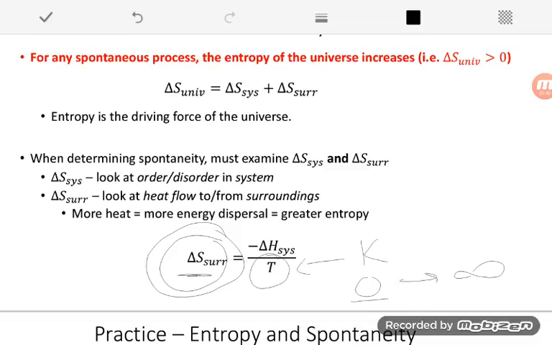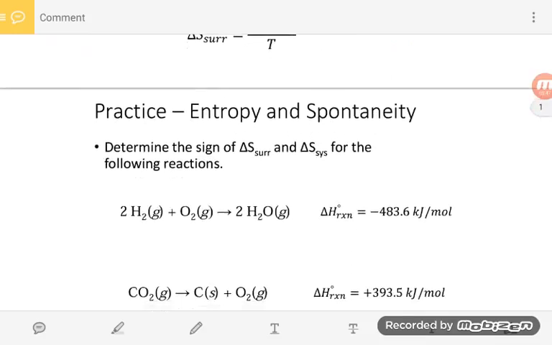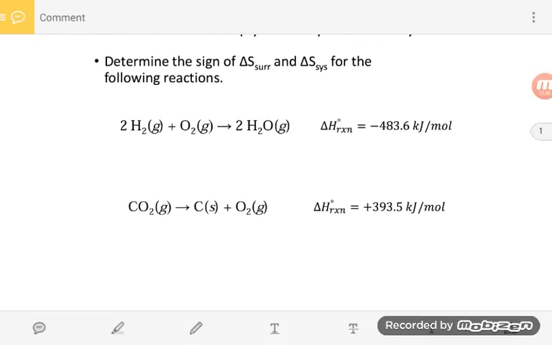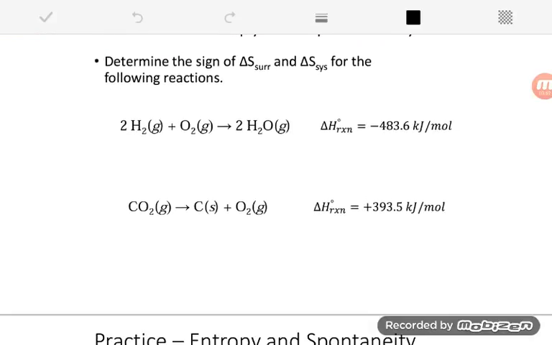So we should be able to do a couple things. First of all, we should just be able to qualitatively determine if entropy is increasing or decreasing in my system and surroundings. So let's look at an example for that. So we'll look at example 1 here. First, let's look at our system. We can see that we have 2 hydrogen molecules and 1 oxygen molecule, which combine to form 2 gaseous water molecules. Now, since all of these have the same phase, they're all gases, instead what we're going to look at is the number.